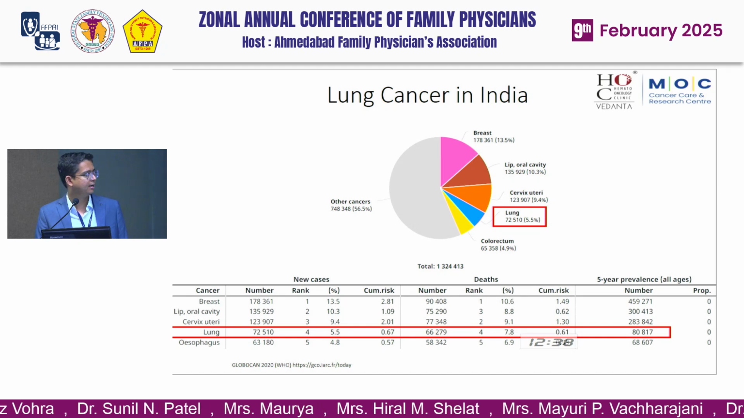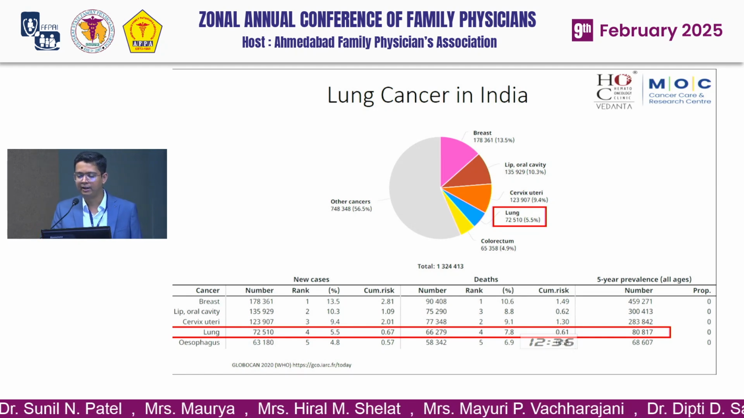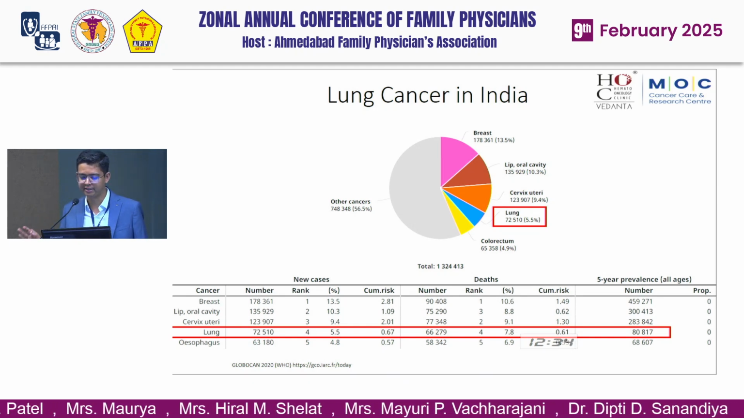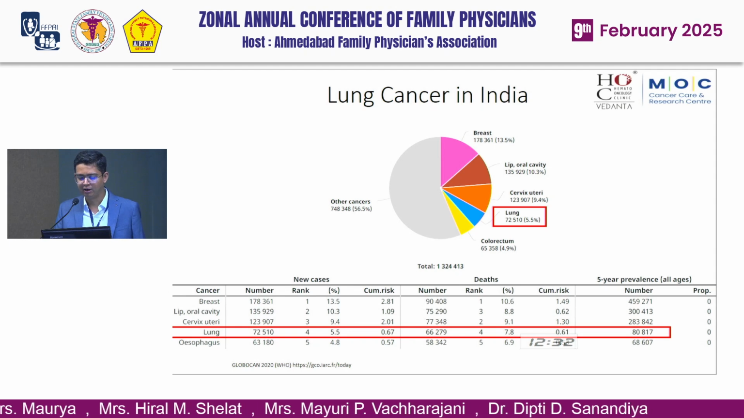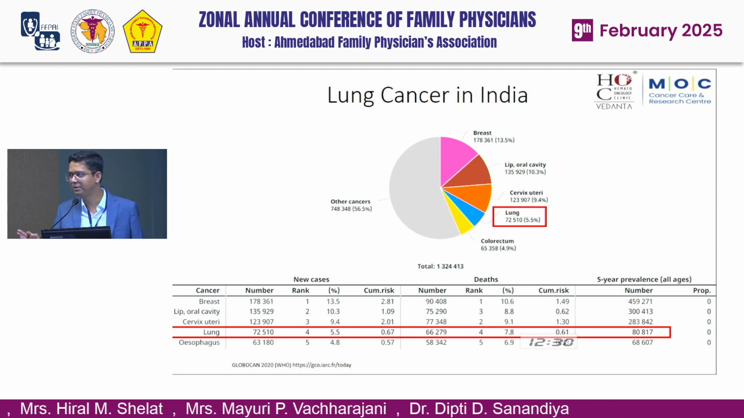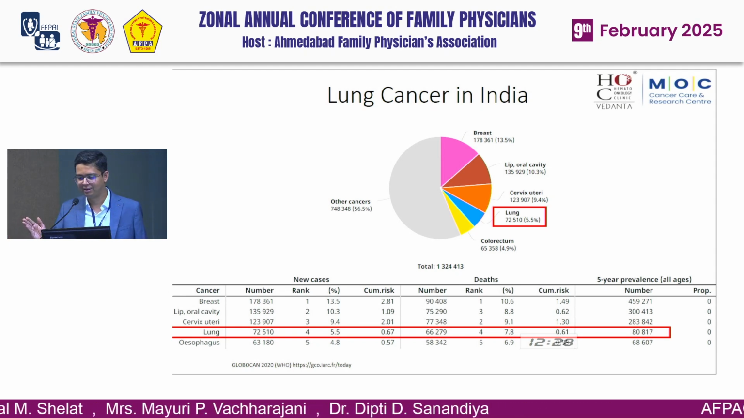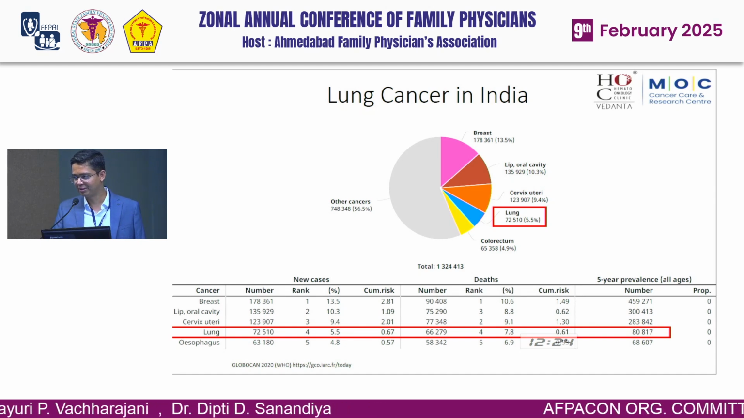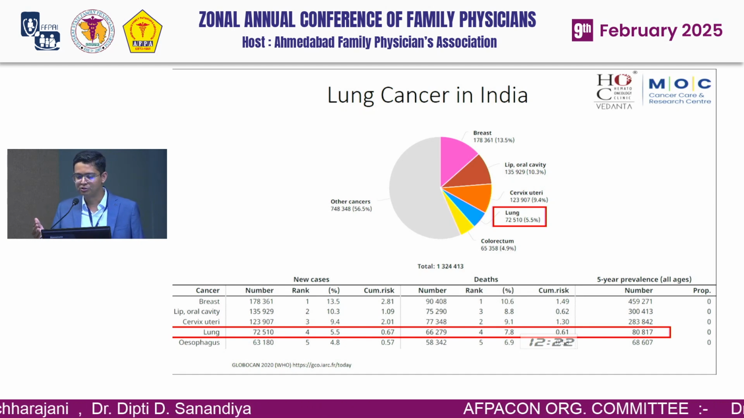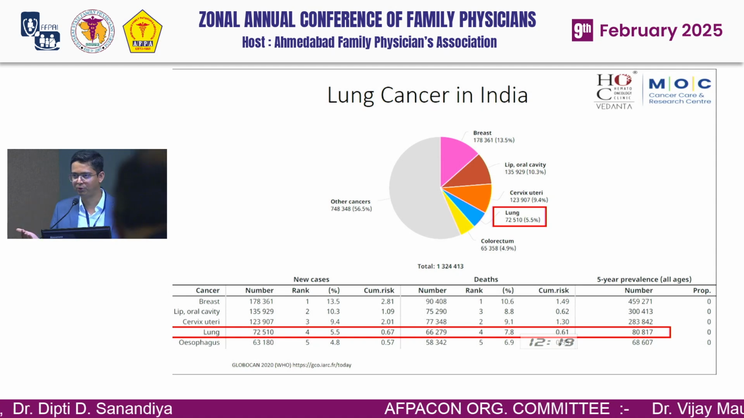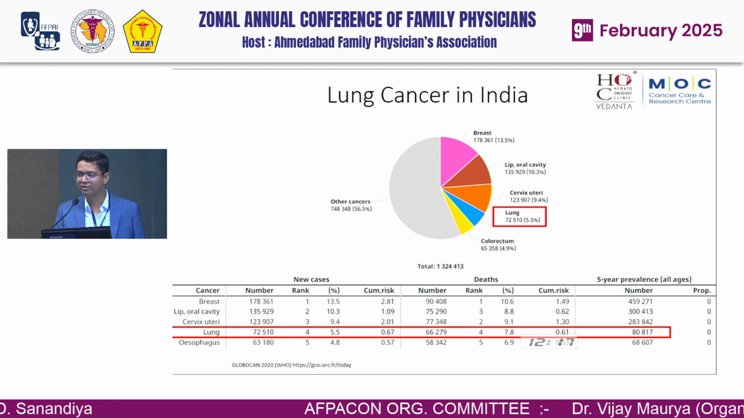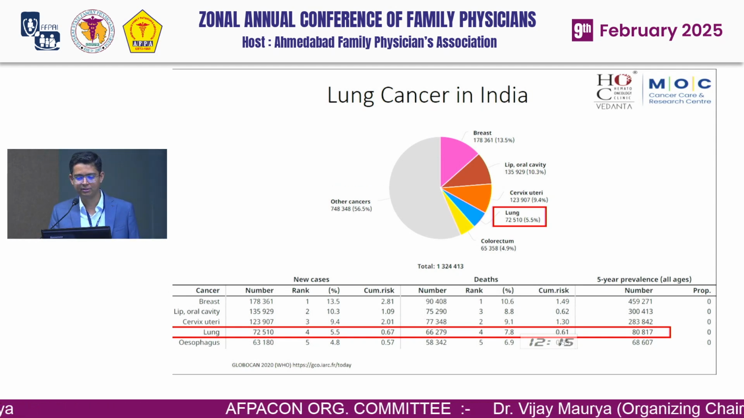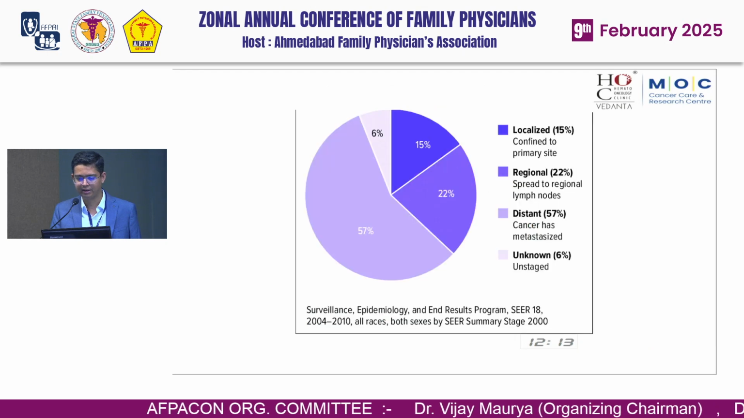When you see the data in India, lung cancer is the fourth most common cancer. But when you see the mortality, almost 80% of lung cancer patients die annually. And when you see breast cancer, almost 50% of breast cancer patients can survive. So lung cancer has the worst prognosis, and that is why recent advances are necessary for the diagnosis and the treatment of lung cancer.